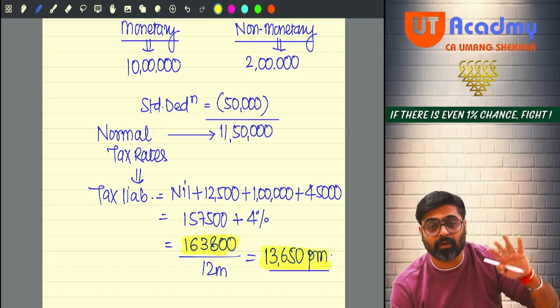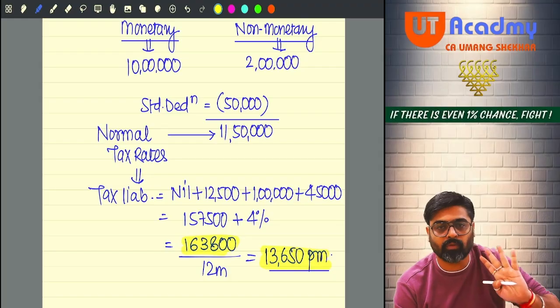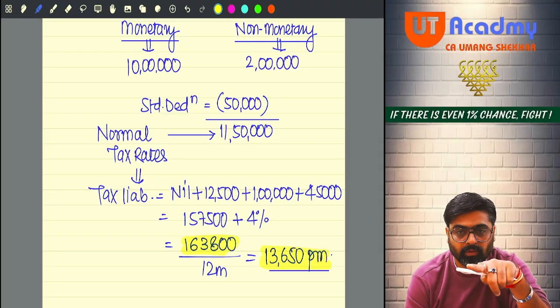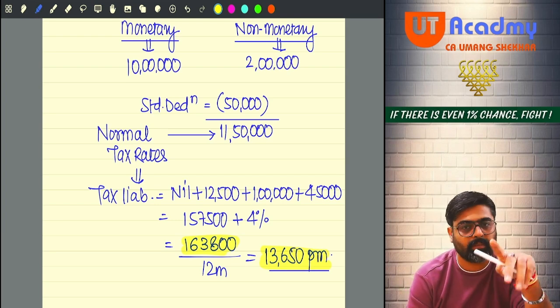And that too if you are not following 115 BSc. If you follow 115 BSc, then this amount will change. 75,000 standard deduction will come, then it will become 11,25,000. You will apply 115 BSc rates. The tax will change, so this per month amount will also change.